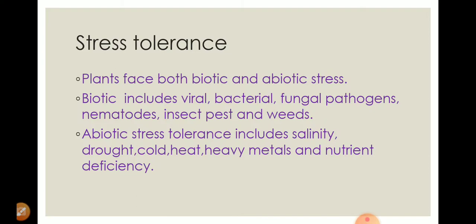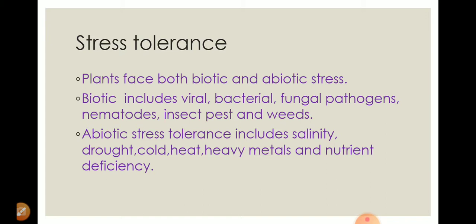What are the various applications of transgenic plants or genetically modified crops? Number one, these transgenic plants have been developed to cope with stress.